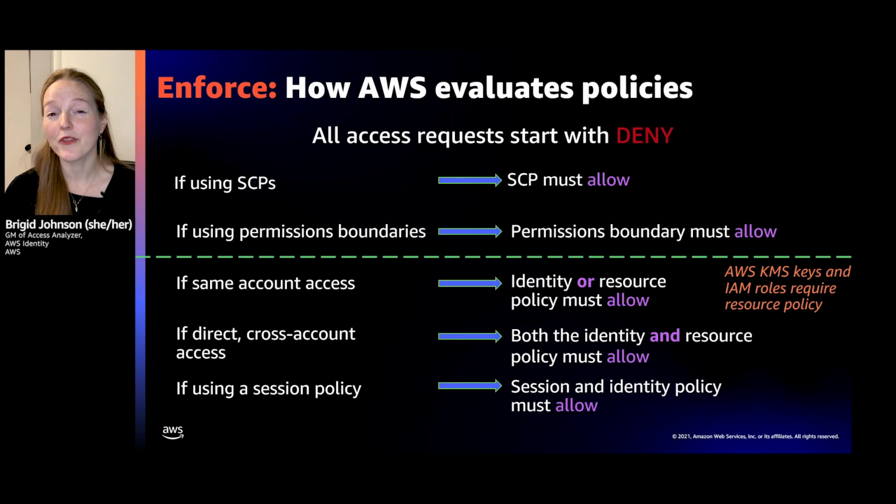All right, so how are all those policies that I talked about for you to specify access evaluated together? And this is how I think about it. First of all, access is denied by default, starts with a deny. So if you're using SCPs, that means there's an SCP that you have specified, the SCP must allow access. If you're using a permission boundary, that means you've applied a permission boundary, then the permission boundary must allow access. Okay, those are the restrictions. We haven't gotten to granting yet.